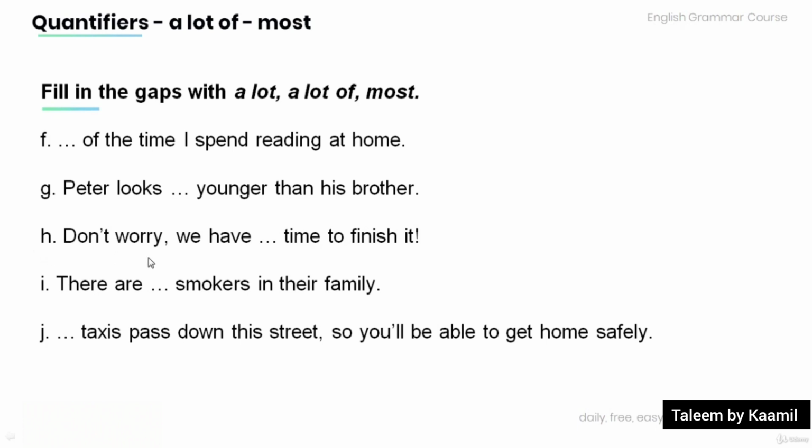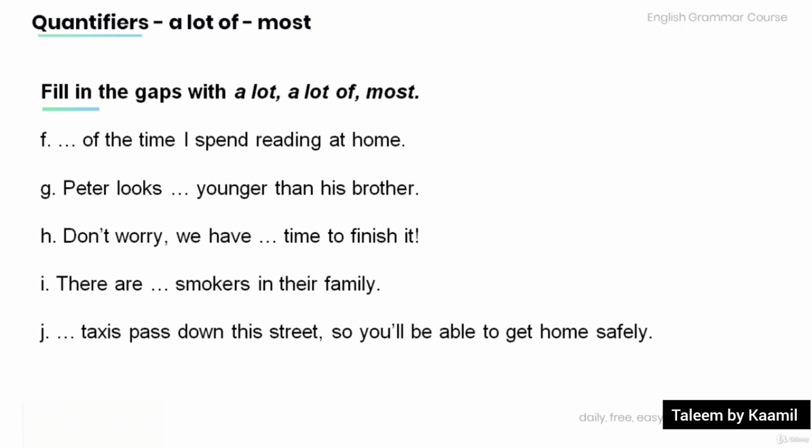H. Don't worry, we have time to finish it. I. There are smokers in their family. J. Taxis pass down the street, so you'll be able to get home safely.